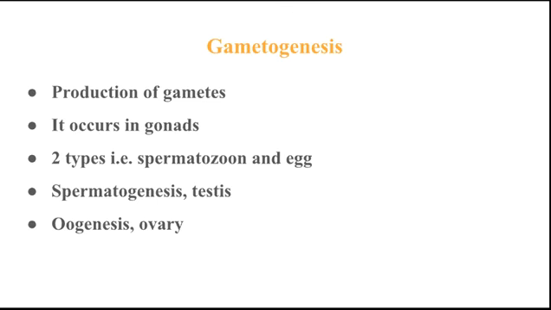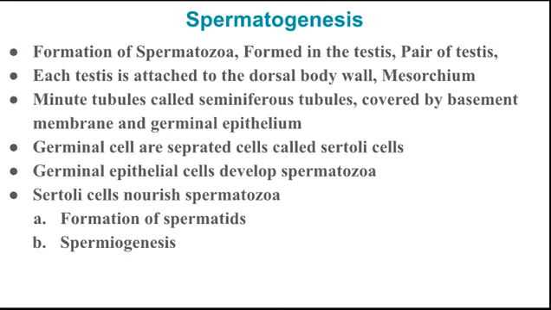Now next is spermatogenesis. Today we will see the processes one by one, and the first process is spermatogenesis. What is spermatogenesis?